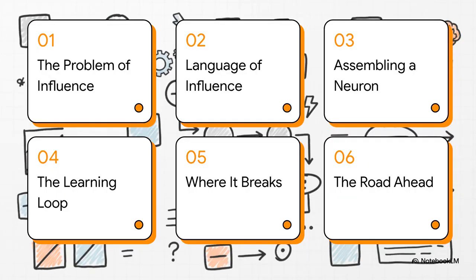All right, here's the game plan. We're going to start with a really simple question, what I call the problem of influence. Then we'll literally invent a language to talk about it. From there, we'll assemble a neuron, put it into a learning loop, and then, this is important, we'll see where it all breaks. And finally, we'll look at the road ahead. Sound good? Let's dive in.